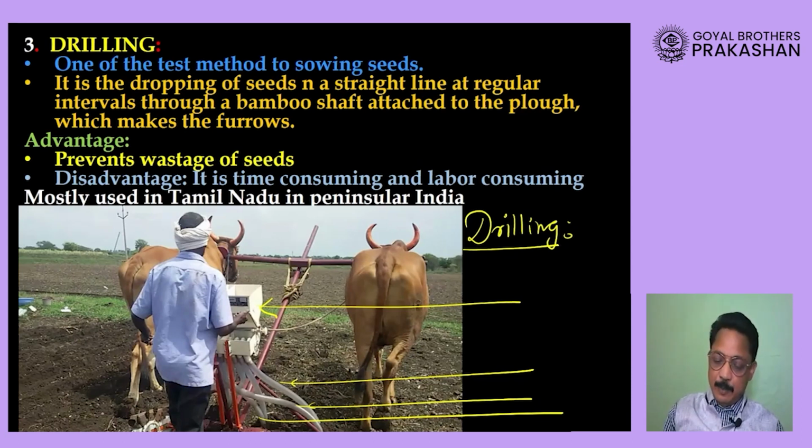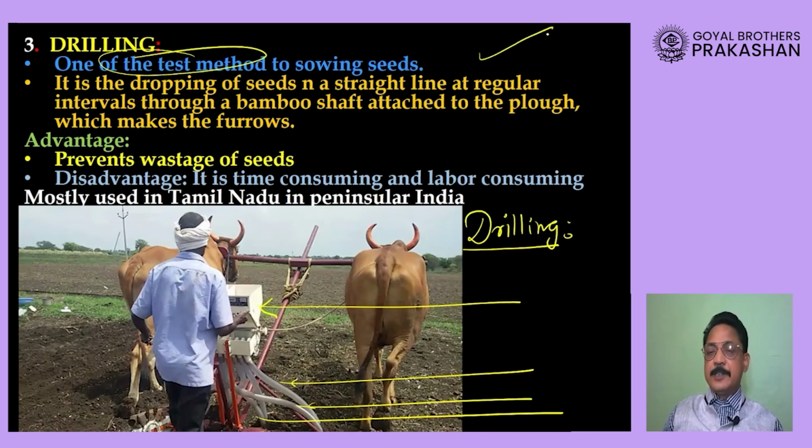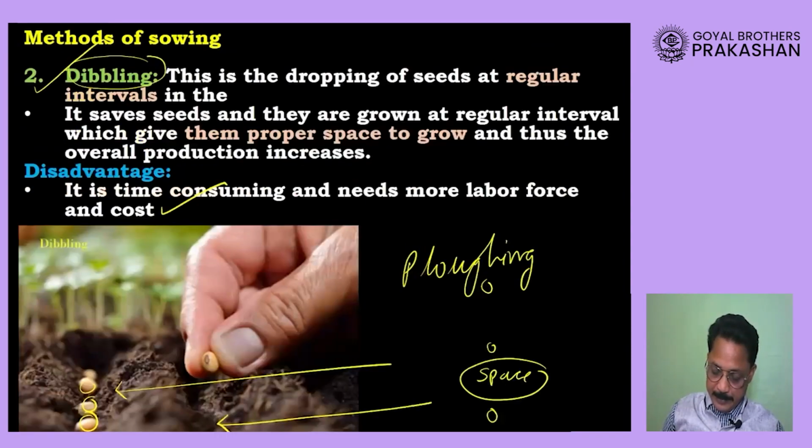Okay, so therefore it is one of the best methods of sowing the seeds, and in this method we are also making sure that seeds are planted at regular intervals, and because of that the seeds will get enough space for their growth.